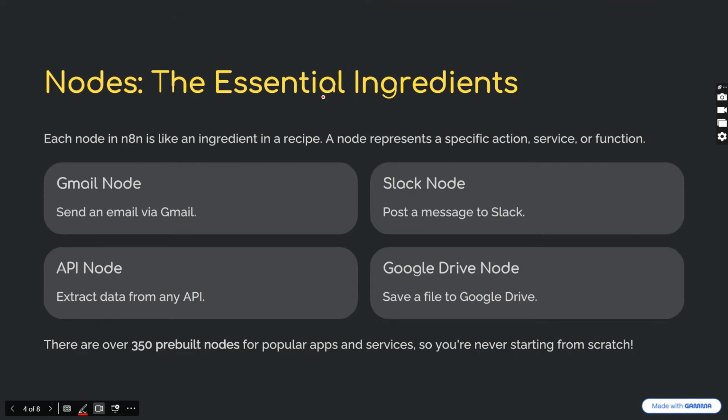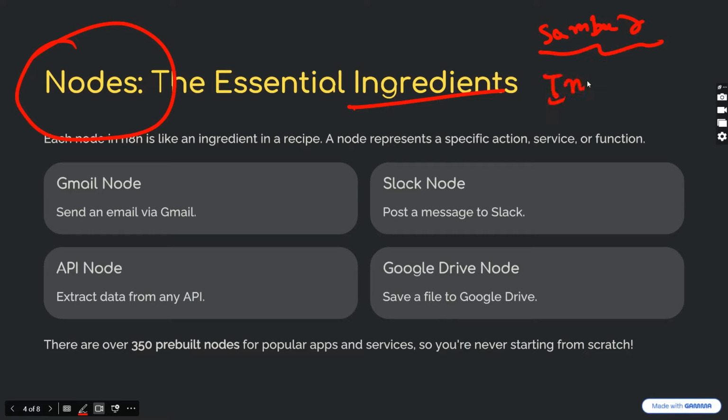And then what are the ingredients for it? So nodes. These nodes can be called ingredients for the workflow because these nodes can be used to perform actions. We told you, right? All the ingredients are needed to make a sambar. So to make sambar, we require all the ingredients. So these ingredients are nothing but these nodes. So what are all the nodes which are available?